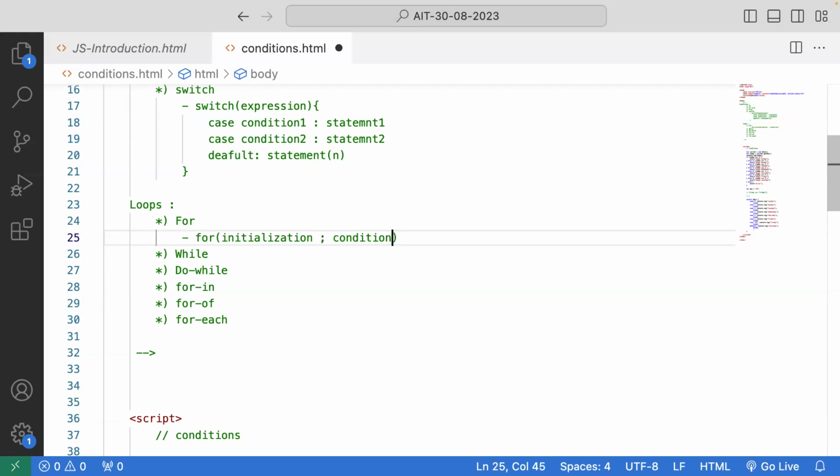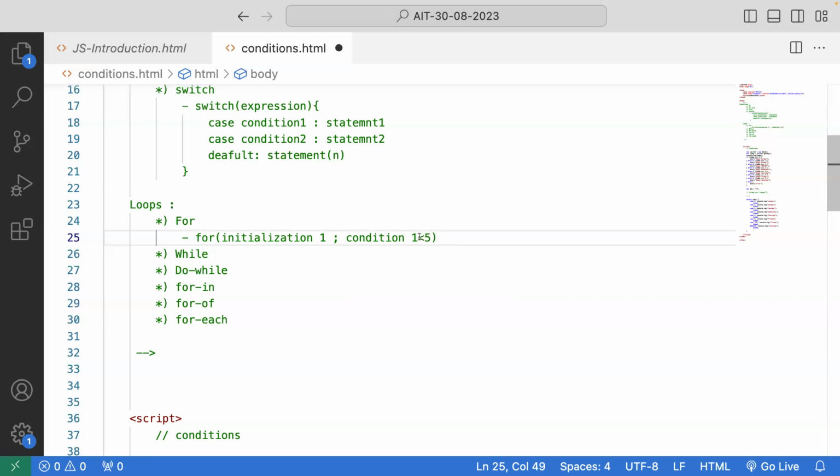For example, if initialization is 1 and I give the condition as 1 less than 5, it will start with 1 and check whether 1 is less than 5. It is true, so the loop keeps going until the condition becomes false and it stops.